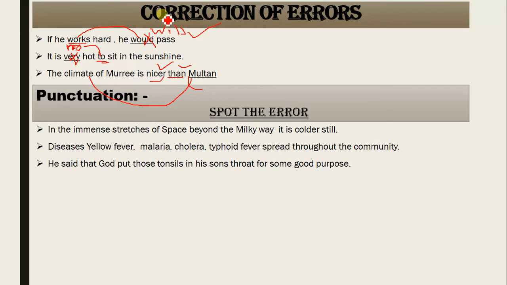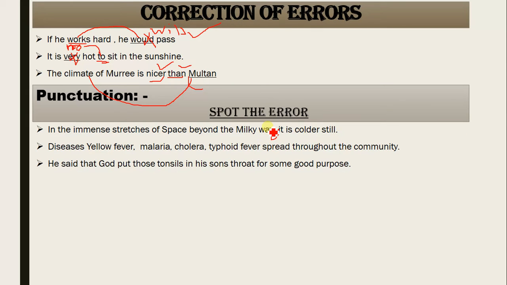In the immense stretches of space beyond the Milky Way, it is colder still. Read again: in the immense stretches of space beyond the Milky Way. Don't you feel that there should have been a comma here? We are talking about the Milky Way, which is a galaxy. Beyond the galaxy, it is what? Comma. It is colder still.